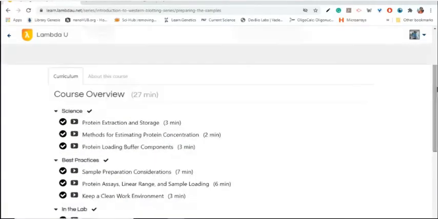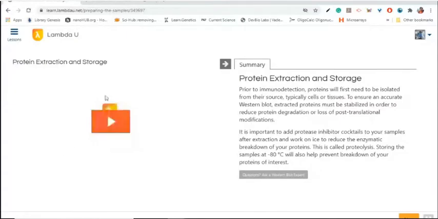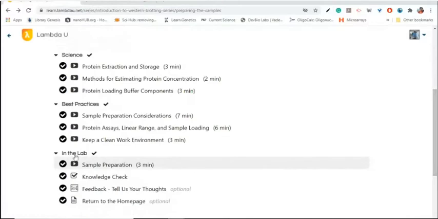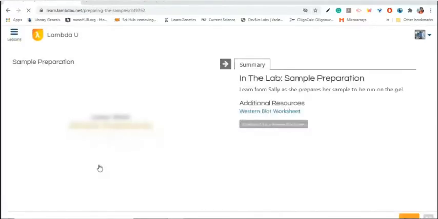And the best part of this platform, this course learning path, is that this course includes video lectures, which provide insight about the various techniques and various fundamentals of Western blotting, and also here you can read a summary of these courses. And the good part is that these courses also include a demonstration video where you can see the actual